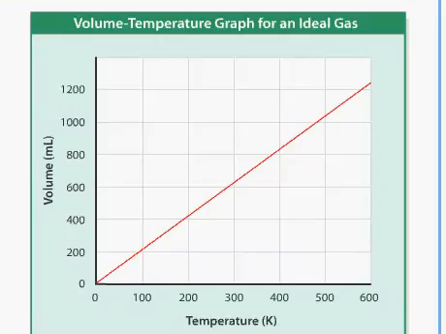Absolute zero. Absolute zero is the temperature at which all molecular motion stops. 0 Kelvin on the Kelvin scale, or minus 273.16 degrees Celsius on the Celsius scale. It is the lowest temperature possible. If an ideal gas were cooled to absolute zero, it would have a volume of zero, and, if the pressure were held constant, the volume of this gas would increase at the same rate as the temperature.